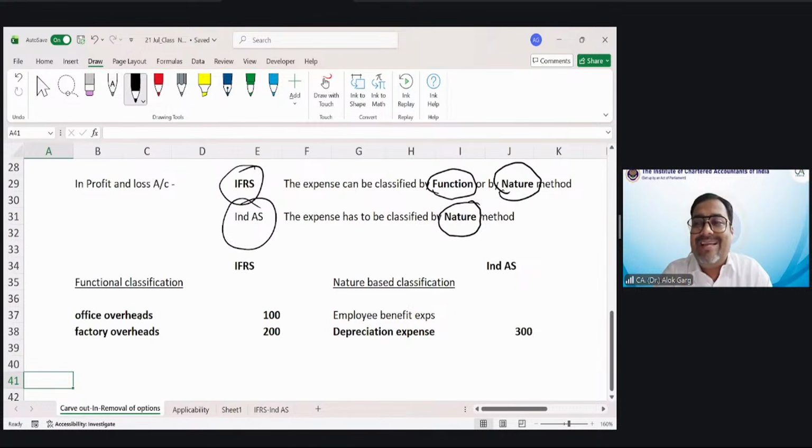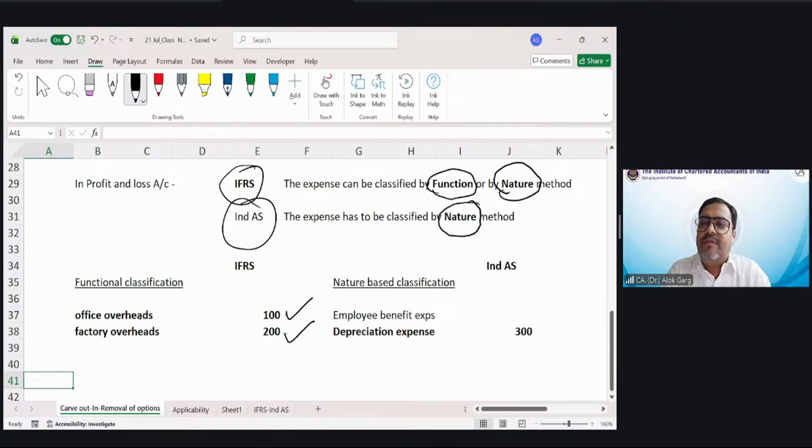The company has a depreciation of 100 lakh rupee on the office building. And the company has a depreciation of 200 lakh rupee on the factory building.